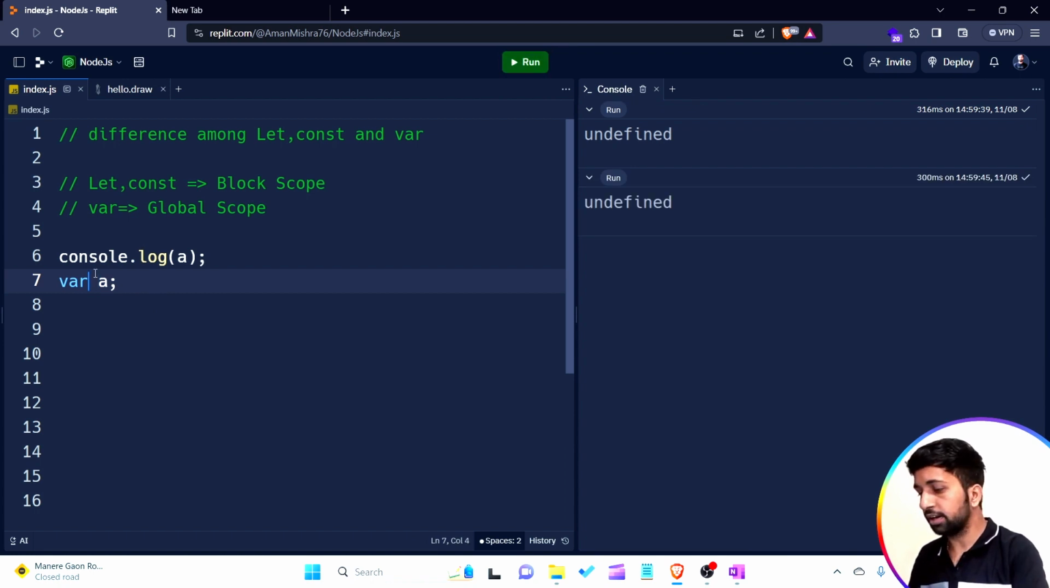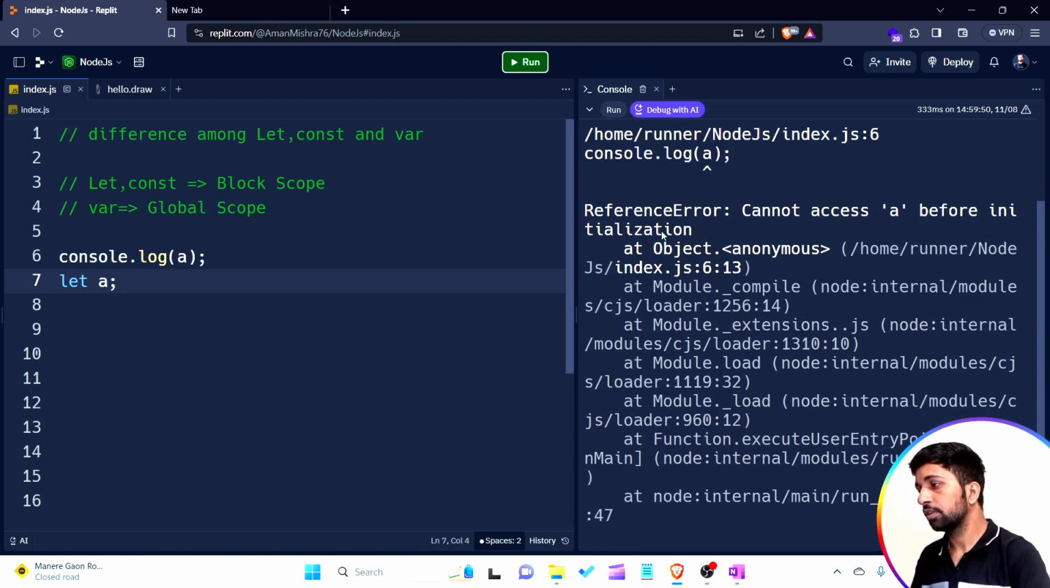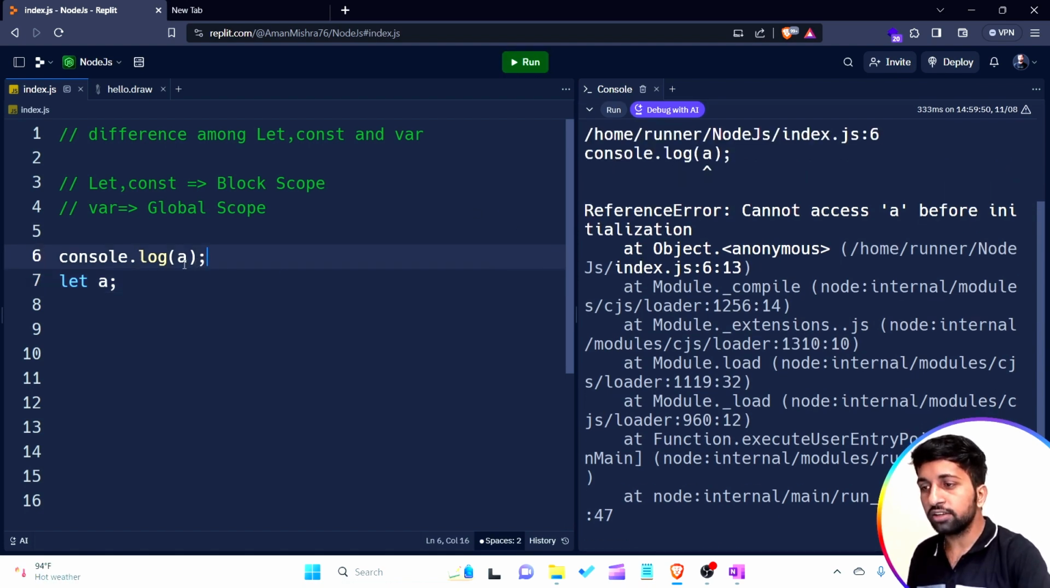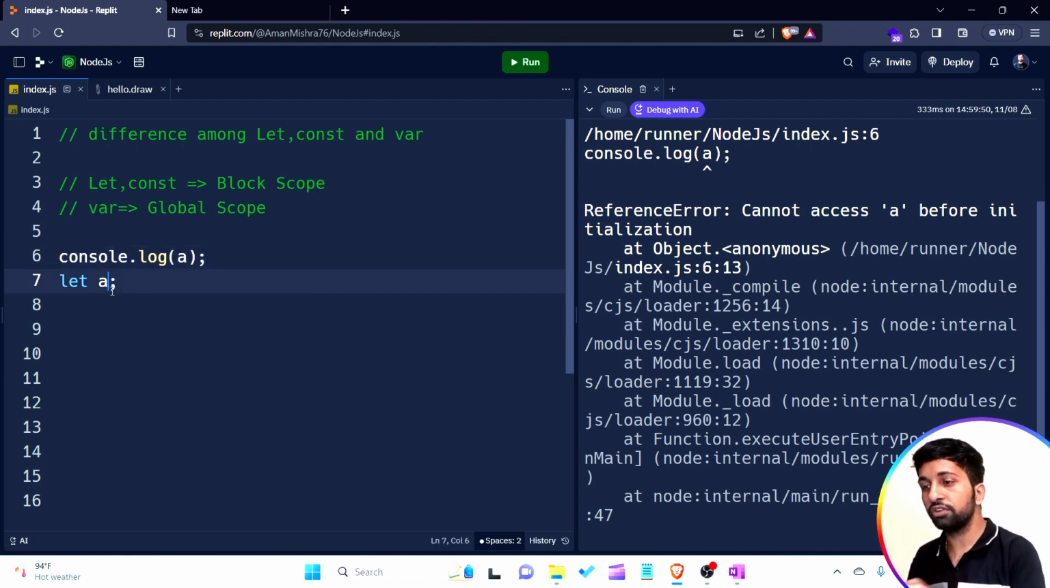Okay, what happens if I write let a, and that is all? There is an error. Understand? If I want to use any variable before declaration, using the var keyword we are able to do that, but with the let keyword we are not. The error is "cannot access a before initialization", meaning only after initialization are we able to use it. If I write 5 here, I'm able to use that variable.